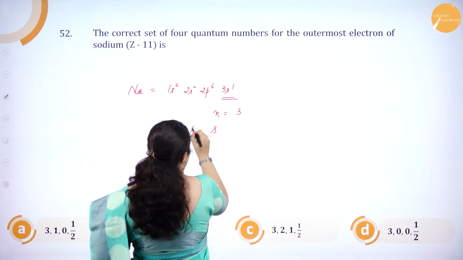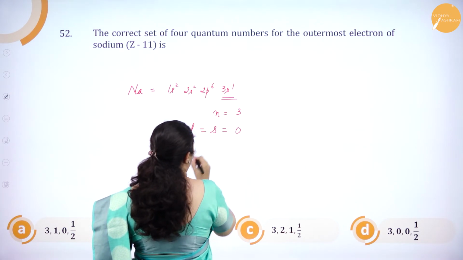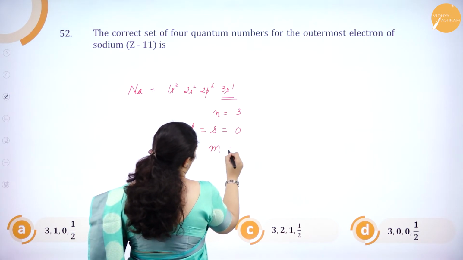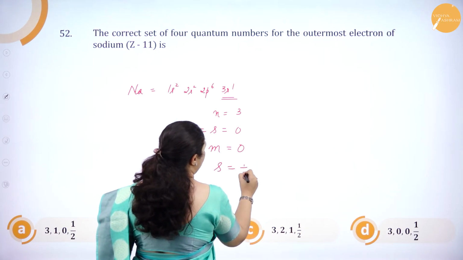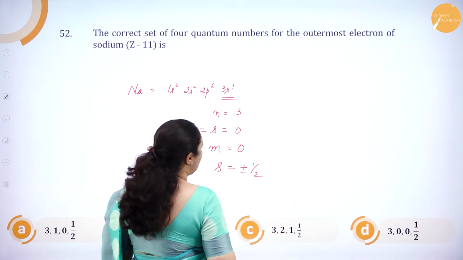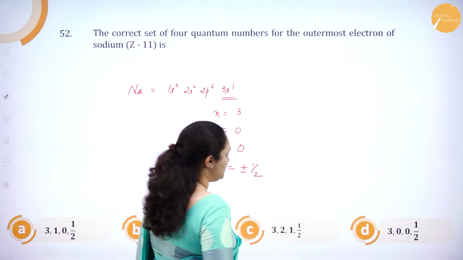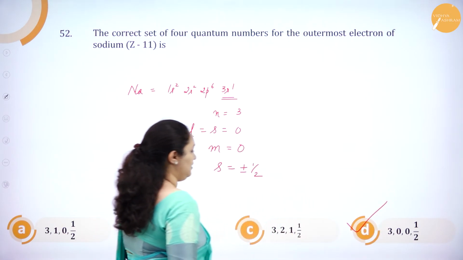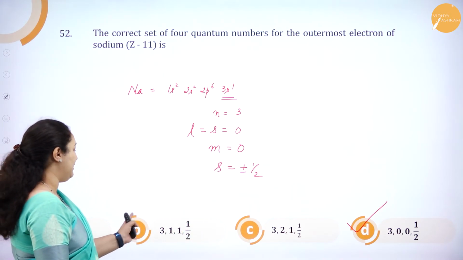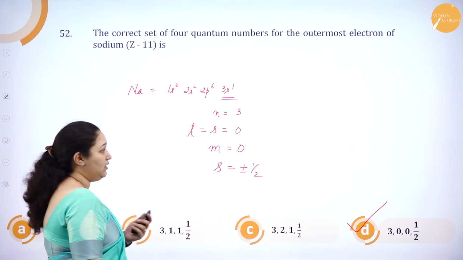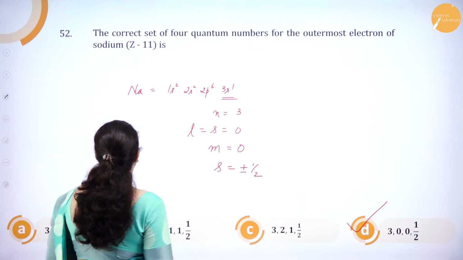As it is s, L value is equal to 0. When L value is equal to 0, M also is 0. And what is the S value? It is plus or minus half. So 3, 0, 0, plus or minus half. Option D is right. Correct? You can see in the others, 0 is there, 3 and then other numbers are there. Isn't it? So it is option D.